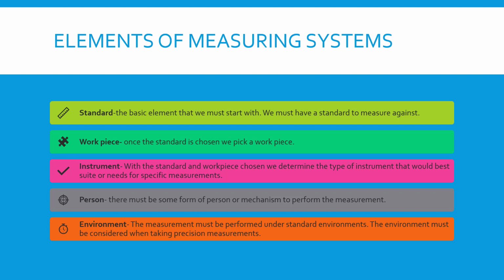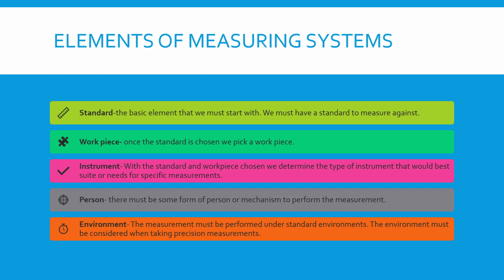I want to touch a little bit on the environment part of that. Let's say, for example, you're trying to do a very precise measurement of a block of steel, and you measure that block of steel in a building that's 100 degrees. It gives you a reading of 1.250 inches. And somehow that block gets introduced to the outside air, ambient temperature, somewhere around 10 degrees Fahrenheit. You measure that block again.